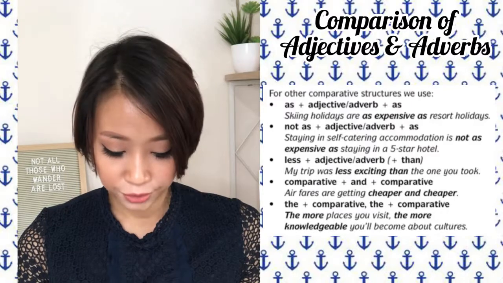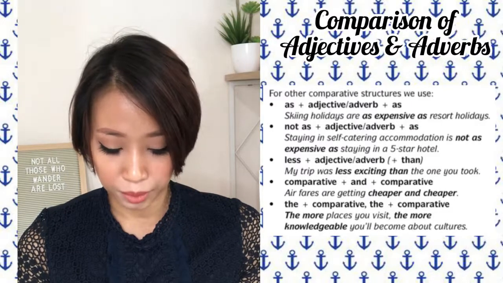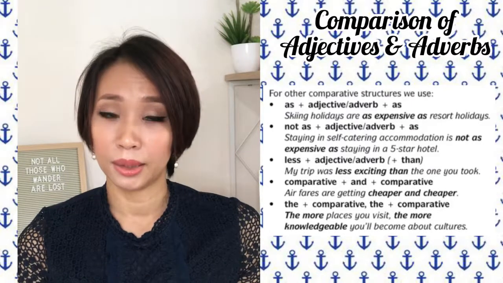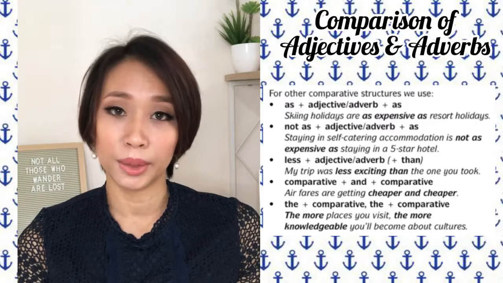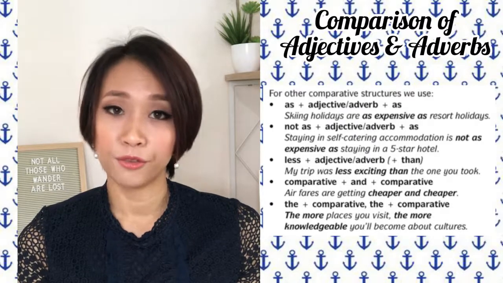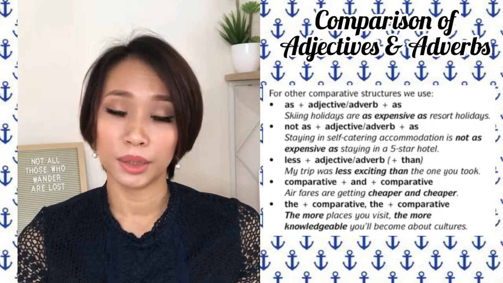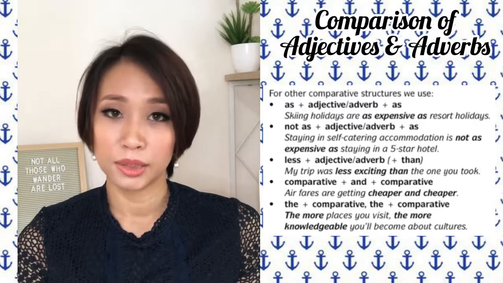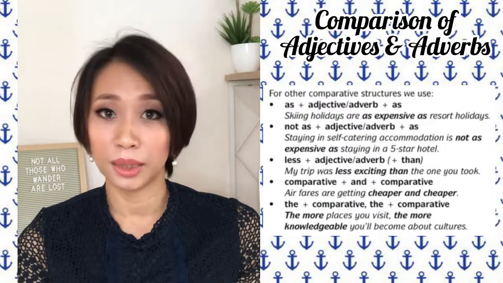The plus comparative, comma, the plus comparative. The more places you visit, the more knowledgeable you'll become about cultures. Semakin banyak tempat anda lawat, semakin banyak ilmu anda dapat tentang budaya lain. The comparative here is more. Kita guna ayat begini untuk menunjukkan kesan sesuatu. Semakin apa sesuatu, semakin apa jadi itu benda.